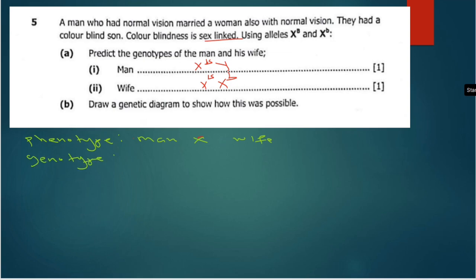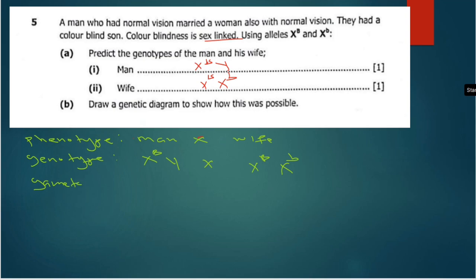Genotype is just the genetic makeup, the genetic composition of a living organism, and we usually represent genotype by using alleles. So for the man, we are going to have X to the power capital B, then Y, crossed with a female who has X to the power capital B, X to the power small b. The next part is going to be the gametes.